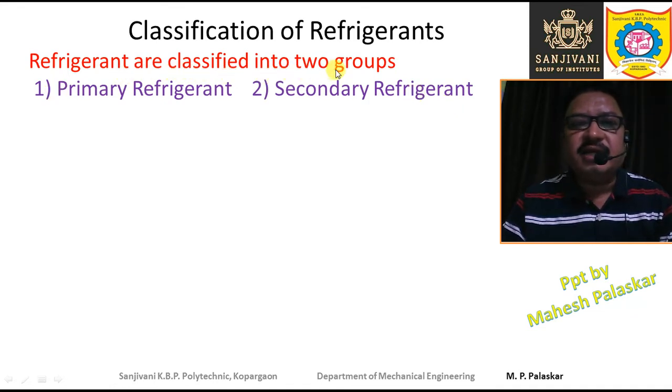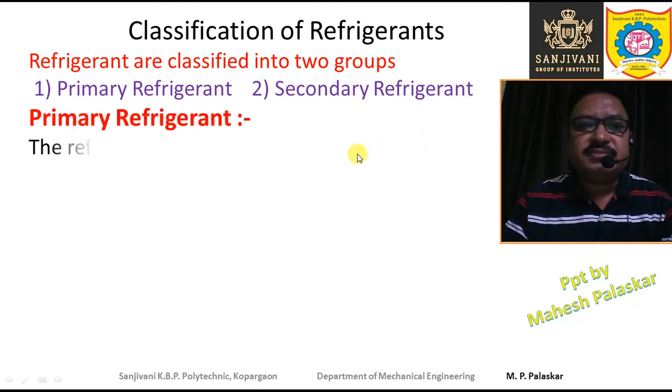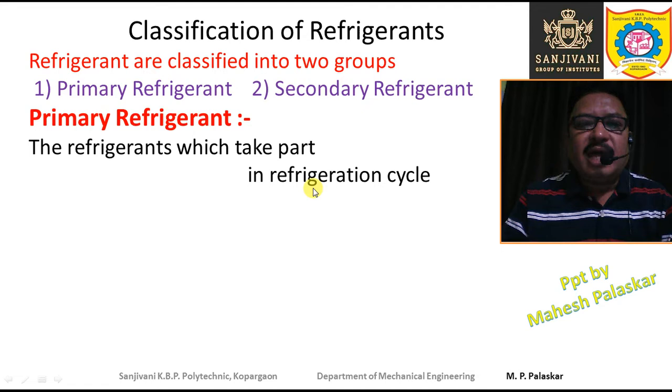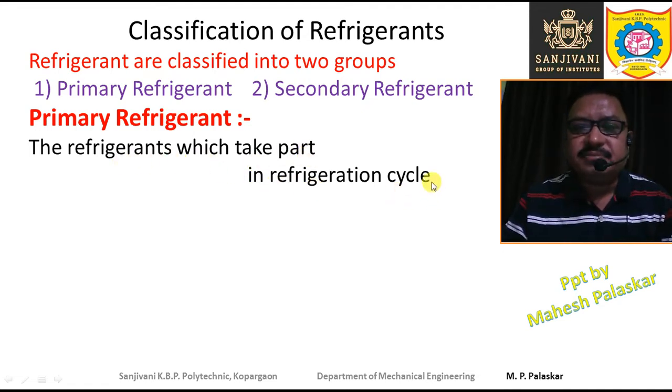Refrigerants are classified into two groups. First is the primary refrigerant and second is the secondary refrigerant. Now the primary refrigerants are those refrigerants which actually take part in the refrigeration cycle, maybe the vapor compression cycle or the vapor absorption cycle, whatever may be the cycle of refrigeration.